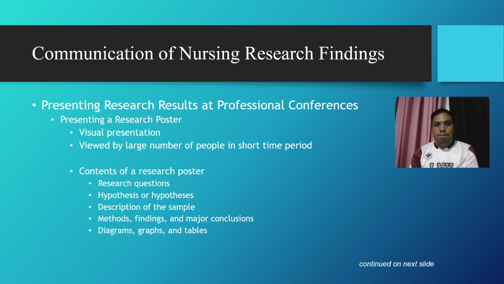Presenting a research poster is a visual method of sharing the results that allows a large number of people to view the findings in a short period of time. A research poster typically includes the research questions, hypotheses, description of the sample, methods, findings, and major conclusions. It often incorporates diagrams, graphs, and tables to summarize and illustrate key results. Poster presentations provide an interactive format for discussing the study with conference attendees and receiving feedback in a concise, visually engaging way.